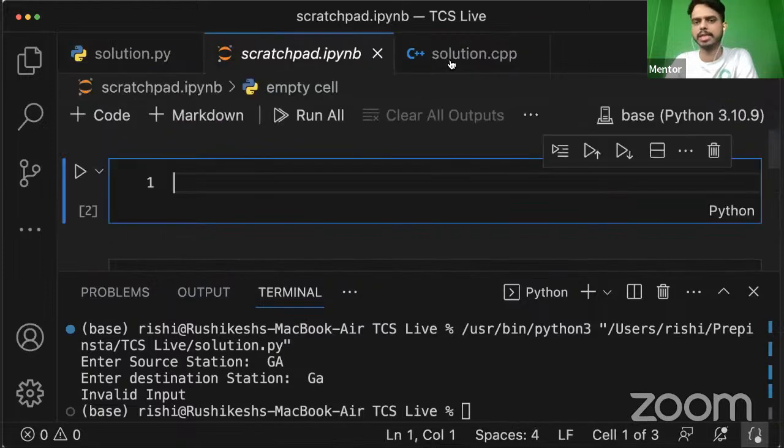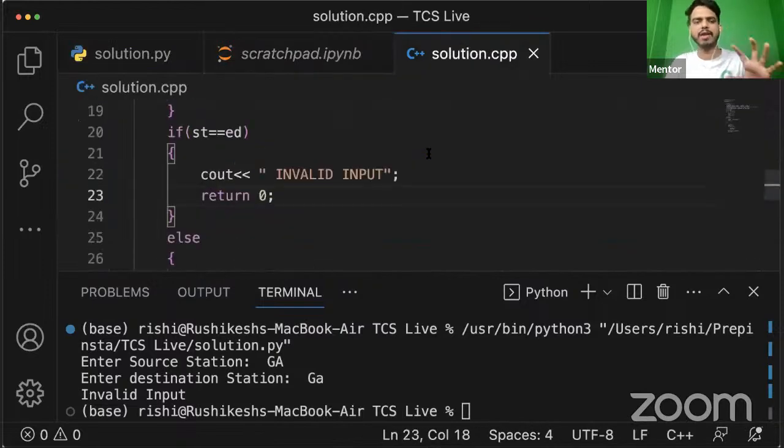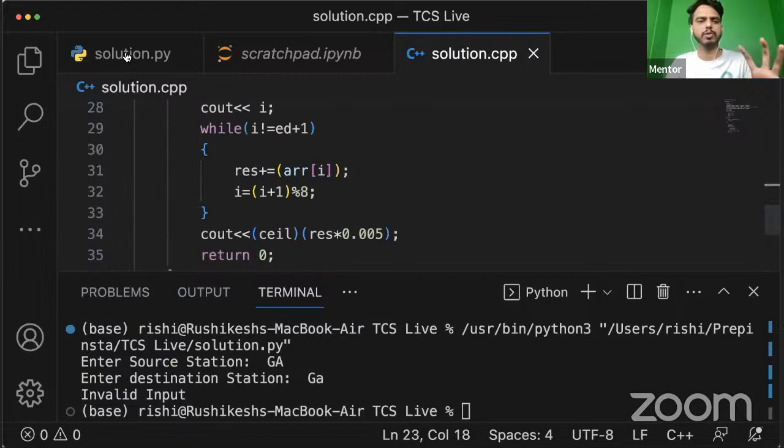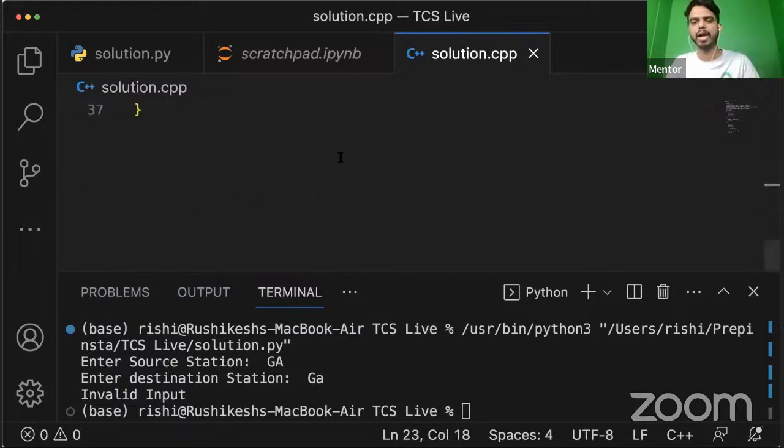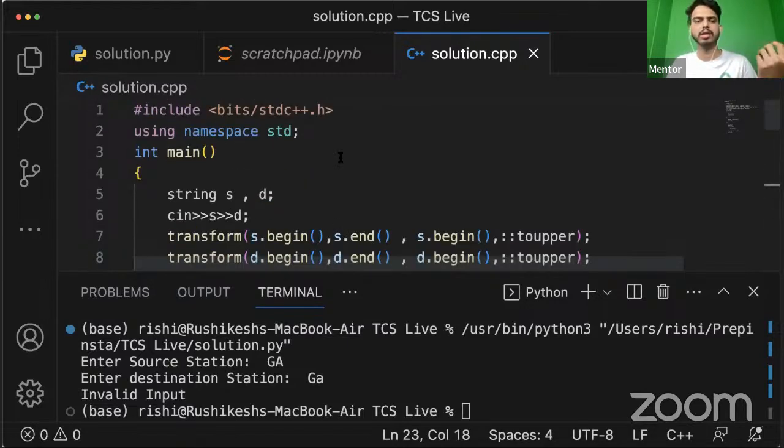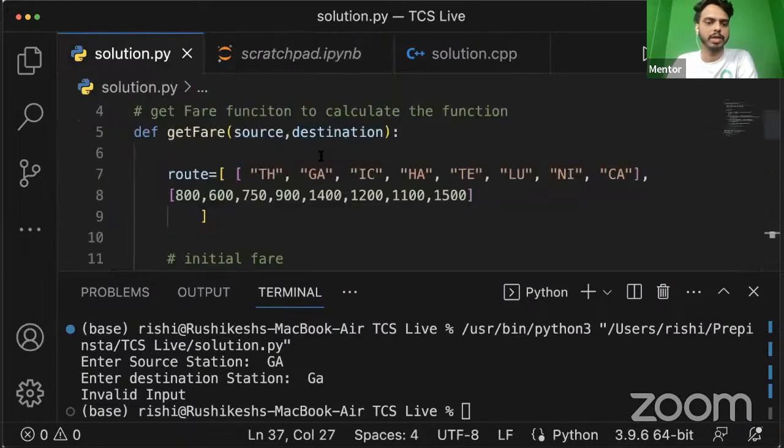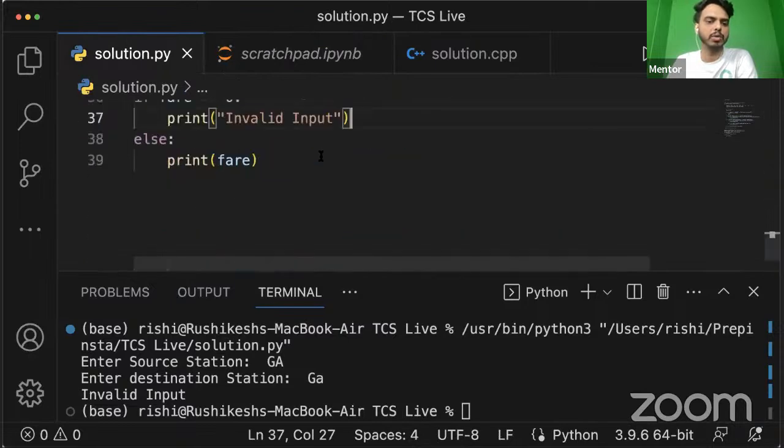All right, so similarly, all the logic that we have talked about in terms of the solution in Python is the same when applied in C++ as well. So it's up to you, depending on which programming language you are comfortable with, you can pick that. And so you can solve this and you can submit this code there.